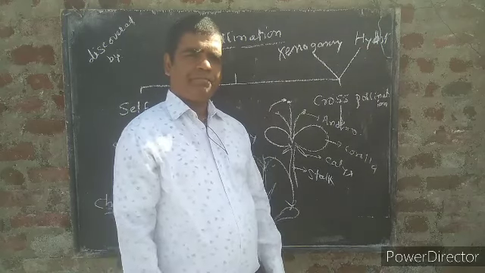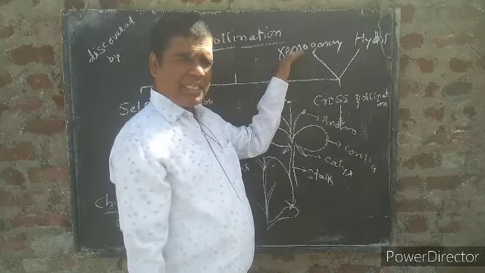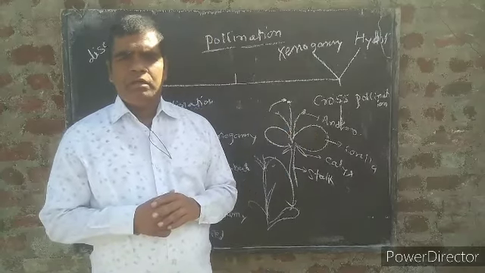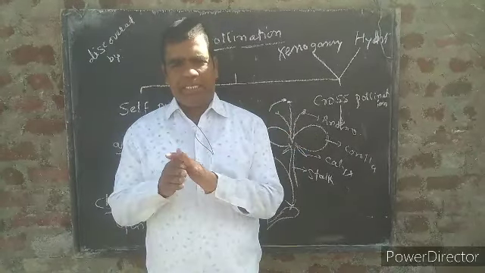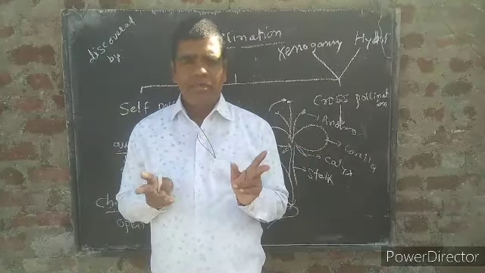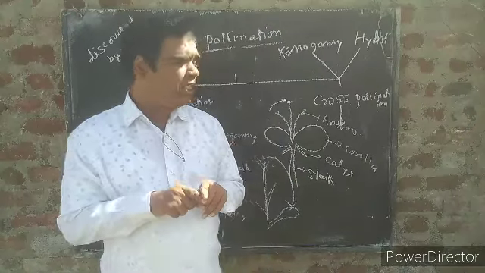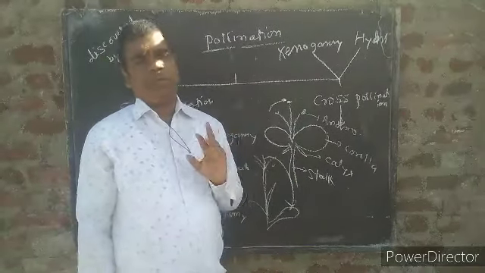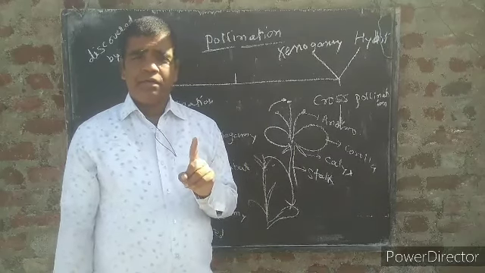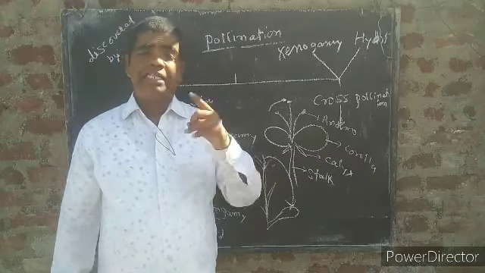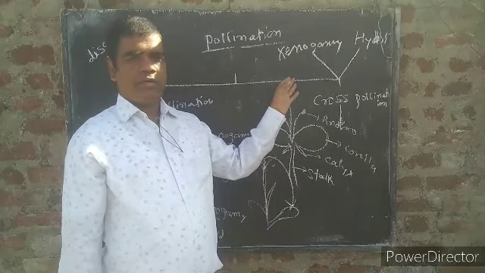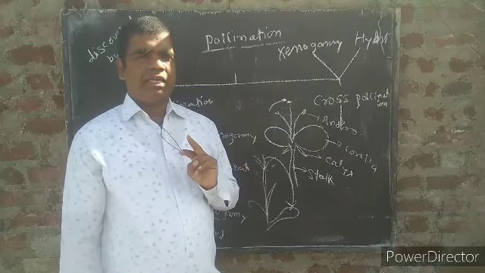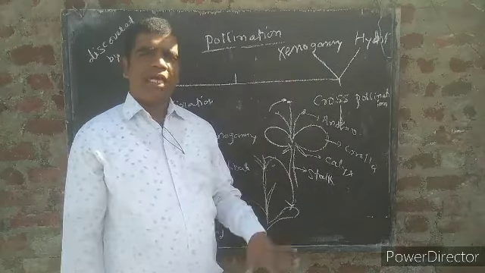Xenogamy. What happens here? The pollination takes place in two different flowers, and the plants are also different, but the species are the same. Then it is called xenogamy.